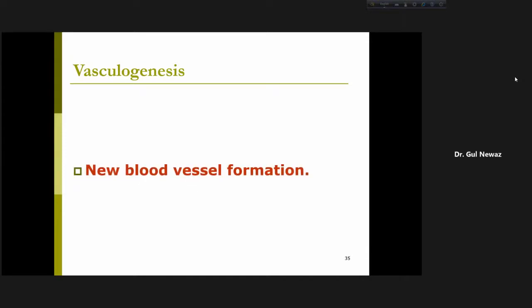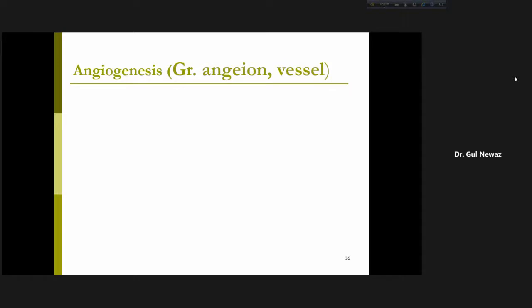Forget about this. Now again, I will talk a few words about vasculogenesis. What is it? New blood vessel formation. Genesis means formation. So formation of new blood vessels is known as vasculogenesis. And angiogenesis: angion comes from the Greek word meaning vessel, blood vessel.